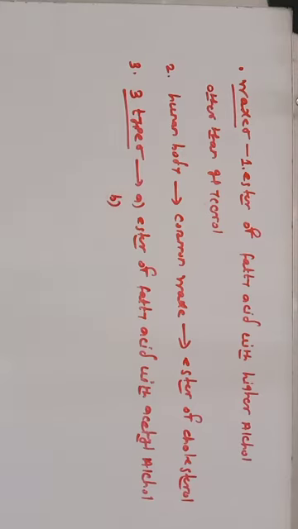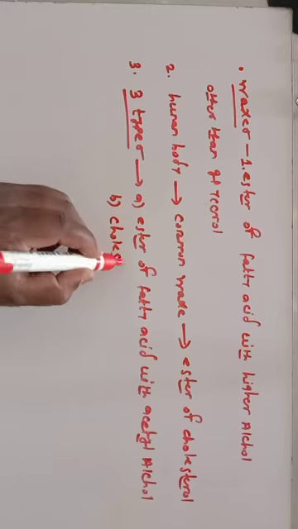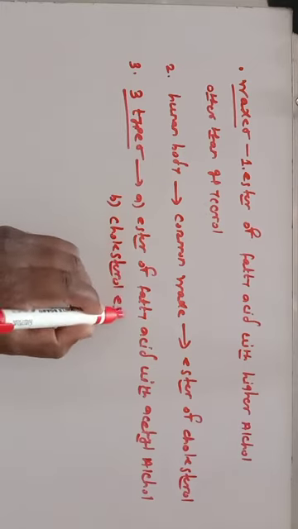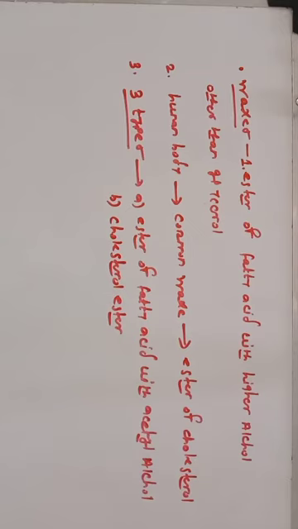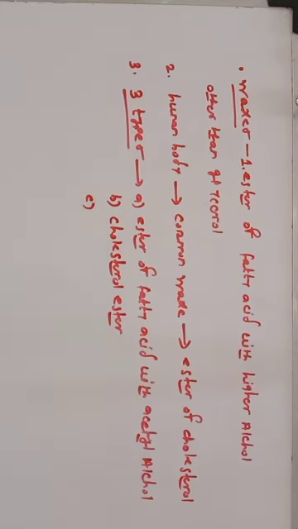We are not going into the details of the structure, but at least you should know that these waxes are the esters of fatty acid with higher alcohol other than glycerol. In the human body, the common example of wax is the ester of cholesterol. So there are three types: the ester of fatty acid with acetyl alcohol; the cholesterol ester, that is the ester of fatty acid with cholesterol; and the third one, the vitamin A and vitamin D esters of palmitic and stearic acid.